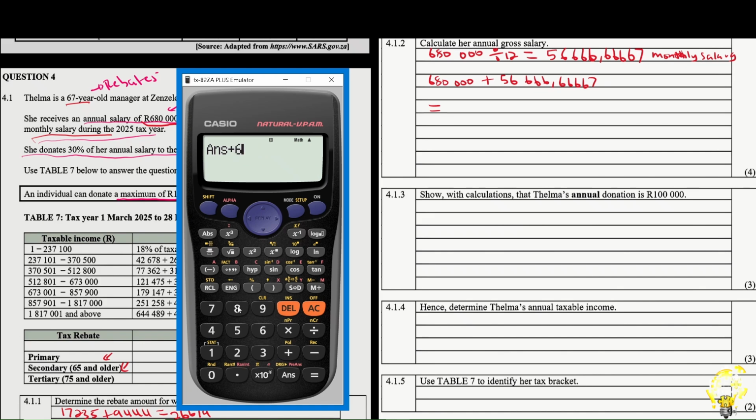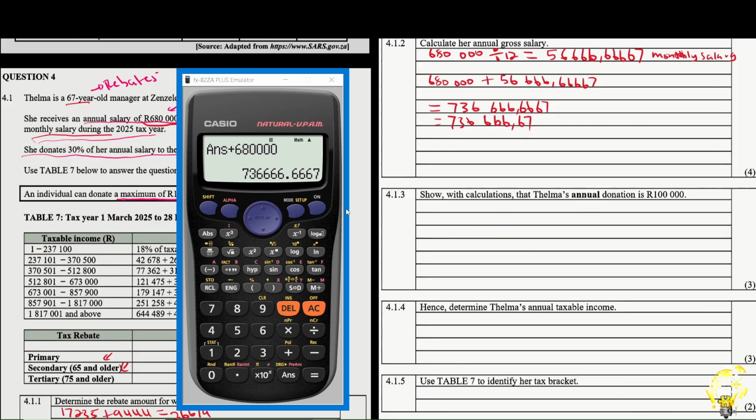You can just say 680,000 plus 56,666.67, and then you will get the answer. This individual's annual gross will be 736,666.6667. You can round it off to two decimal places, 67. That's how much they are going to have as a gross salary annually.